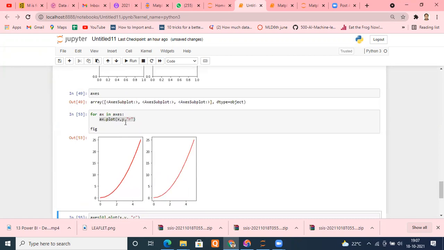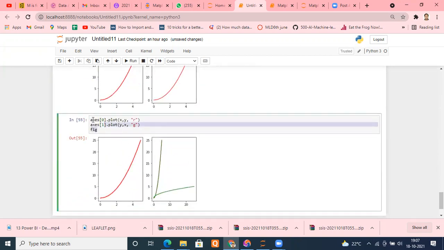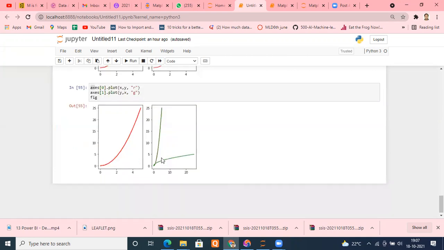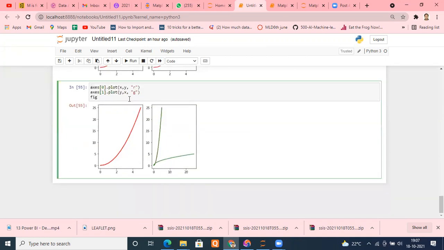In this case you will get one thing, but this way you're able to get whatever you want. This is the easier way. This was just a method to show you that you can use the same axis inside your loops. But without the loops also you can access them, by using axis 0 dot plot, axis 1 dot plot, you assign the values, use your figure, and you will get the values. Whatever you want to put, it's entirely your choice. Fine?